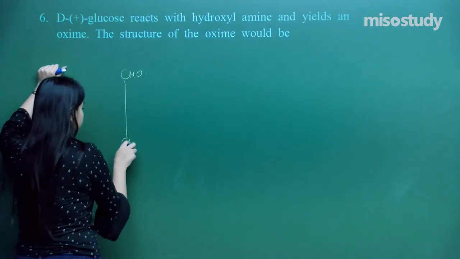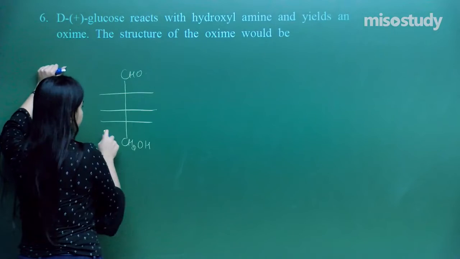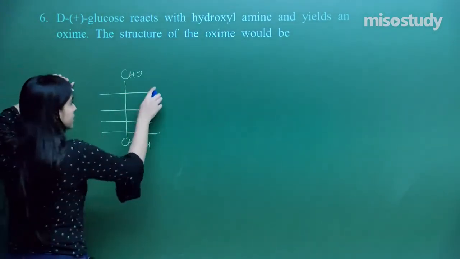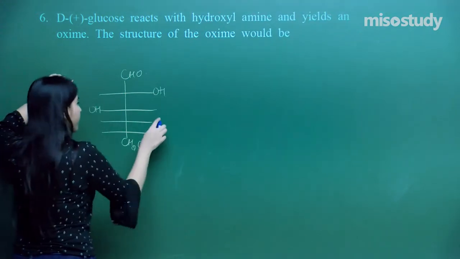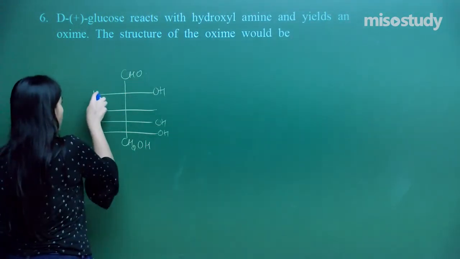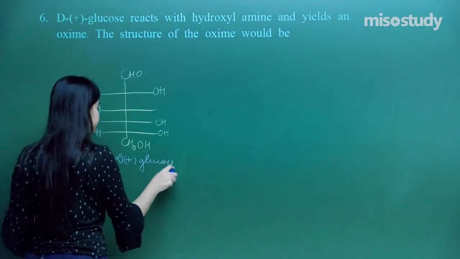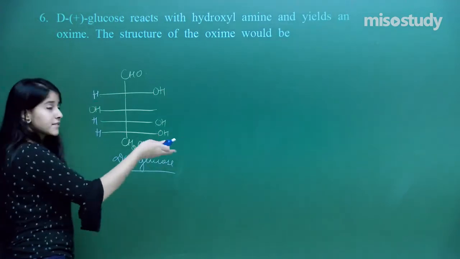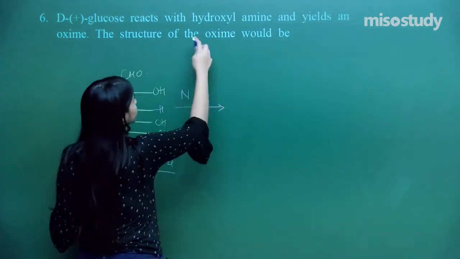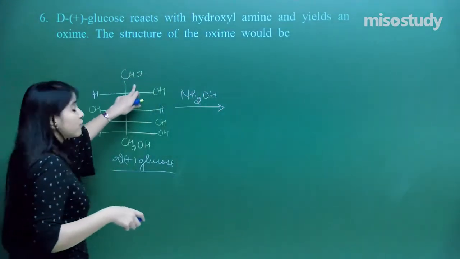Let us just make it out. So glucose is an aldohexose. That means 6 carbon atoms. We have got 6, OH, OH. That is the structure of D plus glucose. D, because this OH is lying on the right hand side. And I need to react it with hydroxylamine, that is NH2OH. What do I get? I get a simple reaction, formation of oxime.